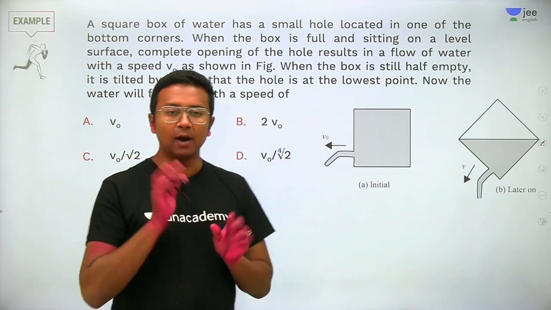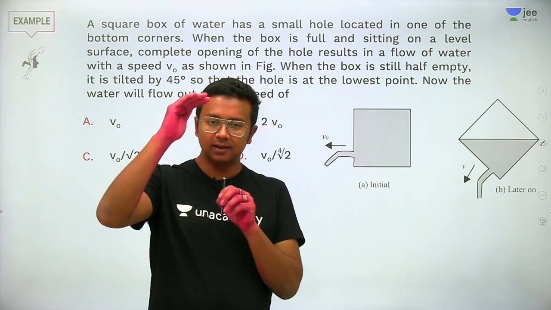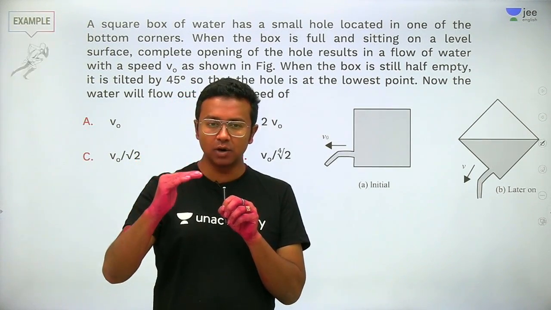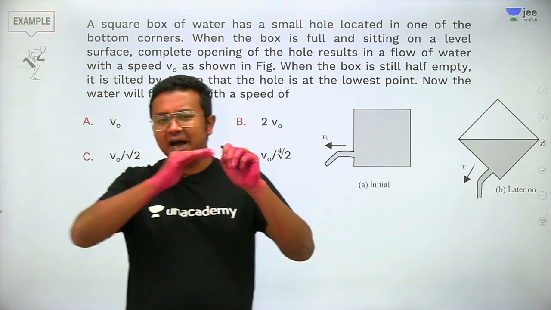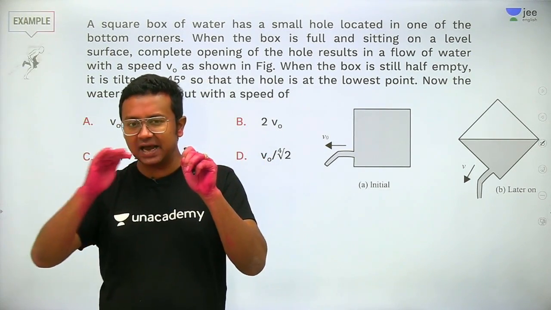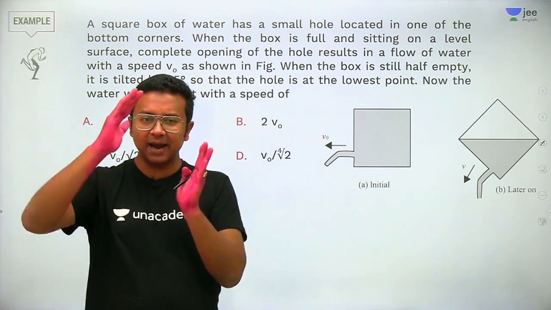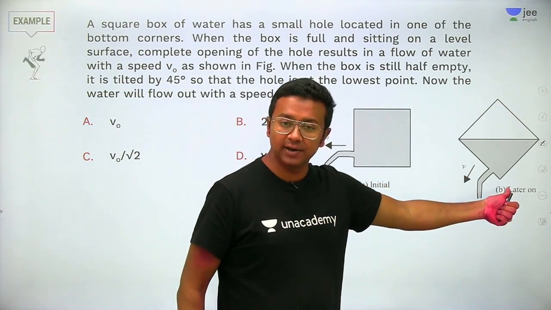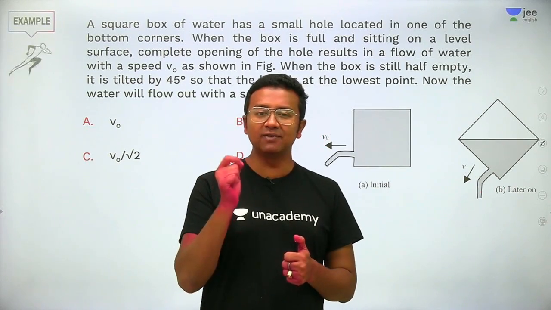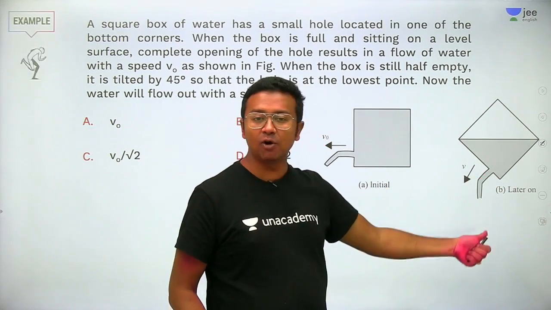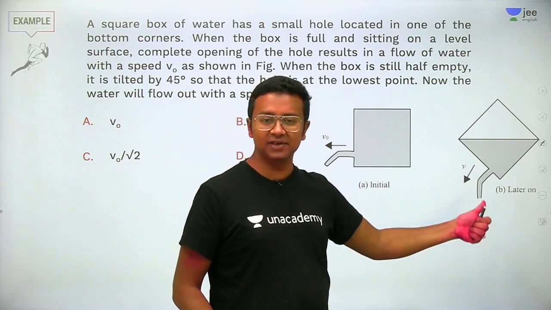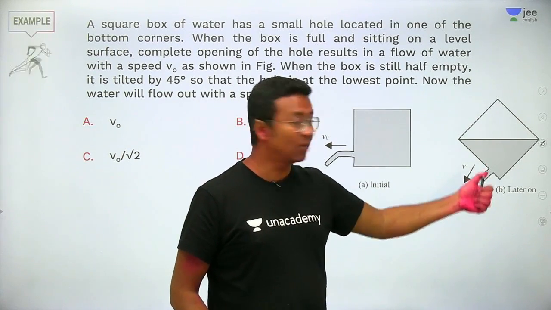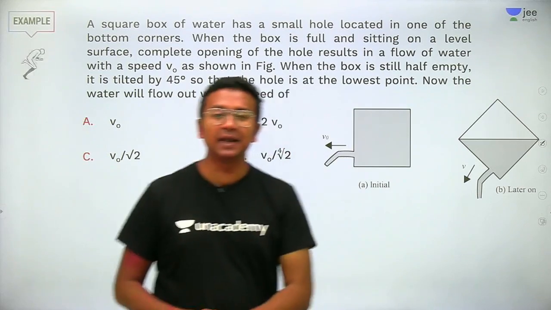Now, when water is coming out, definitely the level of water is going to go down. When the container was half filled, you tilted it by 45 degrees, so that the hole came right at the bottom out here. Then what shall be the velocity with which the water is supposed to come out of this hole? We need to figure out the velocity with which the water will be coming out through this particular hole.